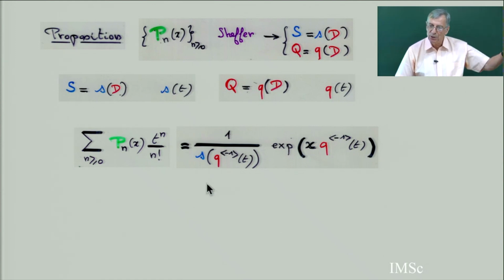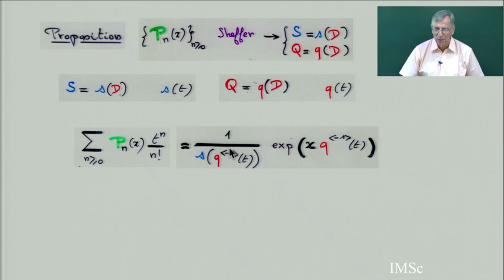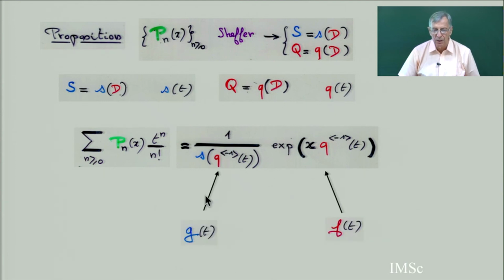In the previous definition, Scheffer was this, g of t multiplied by exponential x f of t. So now you have exactly the generating function, g of t, which I called g of t before, and here we have exactly f of t, except that now you have 2 other power series, S and Q. They are different power series. And so this is g of t, and this is f of t.